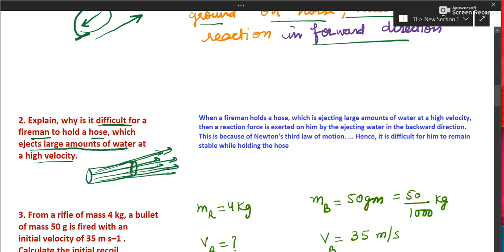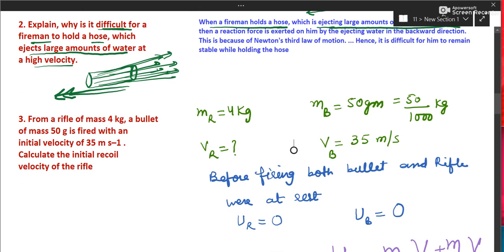In reaction, the pipe will go back to conserve momentum, or you can say according to the third law, the reaction is backward. So we have to apply more force to hold it. The hose ejects a large amount of water at high velocity in the forward direction, so the reaction is opposite to it. So we have to give it extra support.